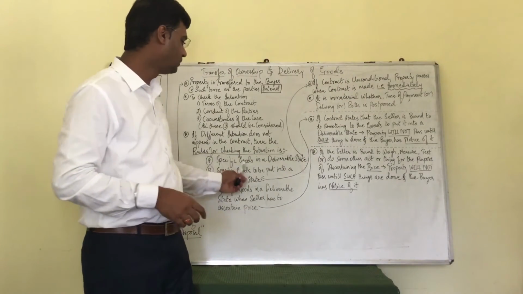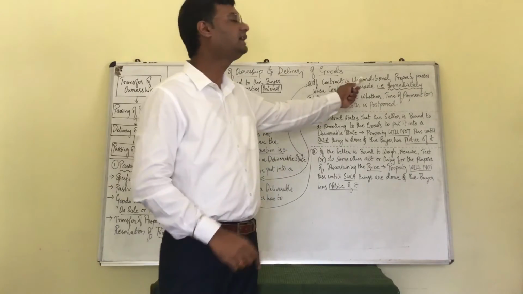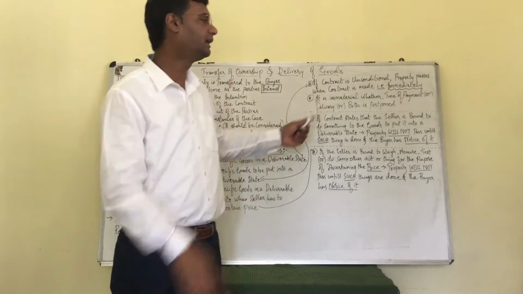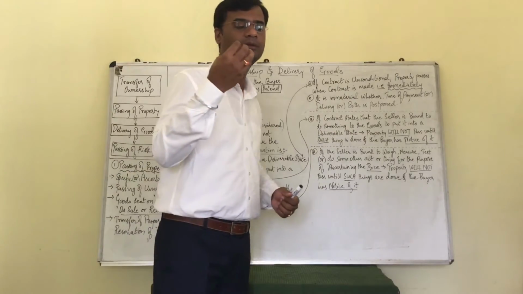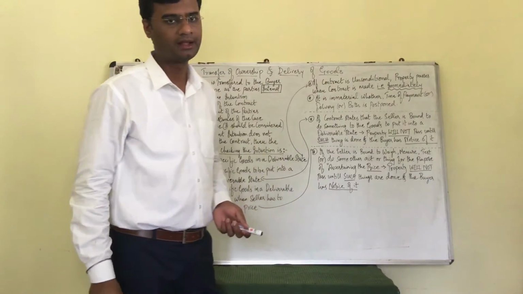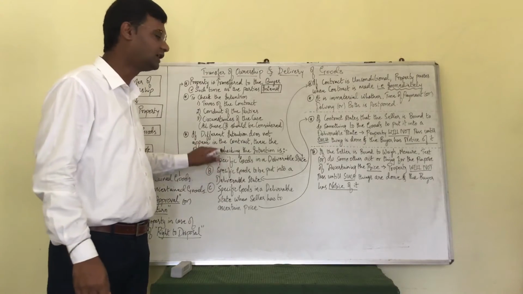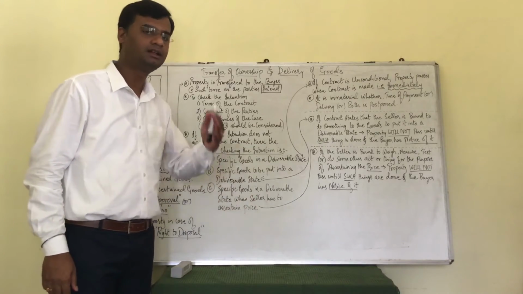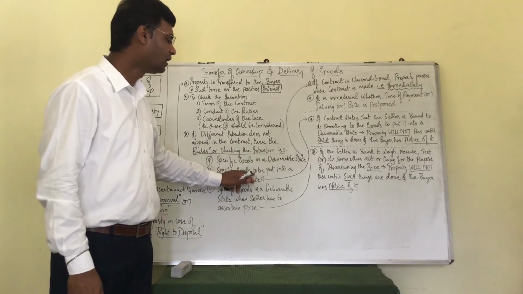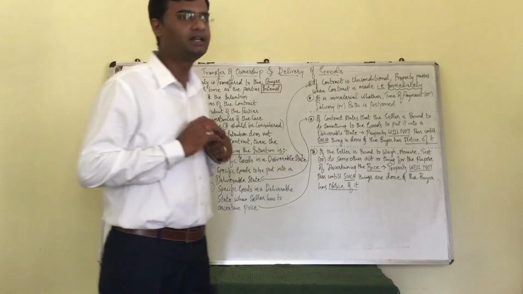So for specific goods in a deliverable state, if the contract is unconditional, then the property passes immediately when the contract is made. It is irrelevant whether the payment, delivery or both is postponed to a later date. Are we clear with how to arrive at the intention if the transaction is related to specific goods in a deliverable state? Yes. We move on further to point number B, wherein specific goods are to be put into a deliverable state. That means as of now, it is not in a deliverable state.